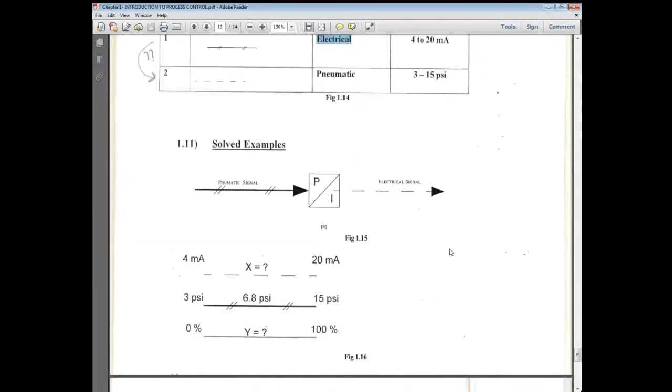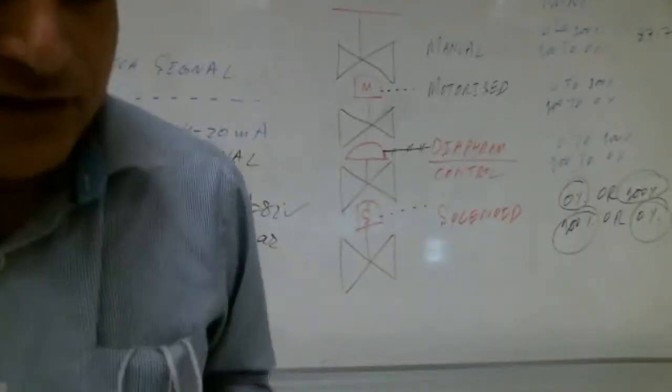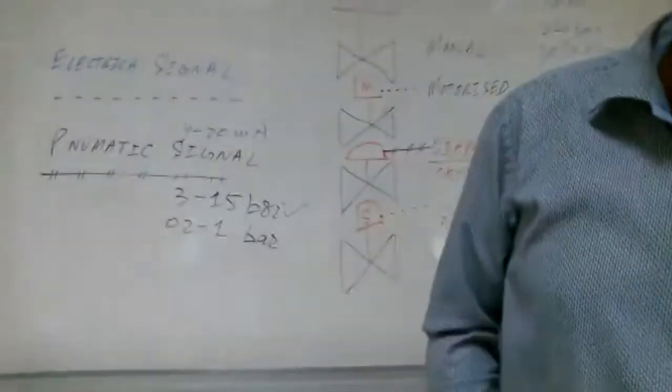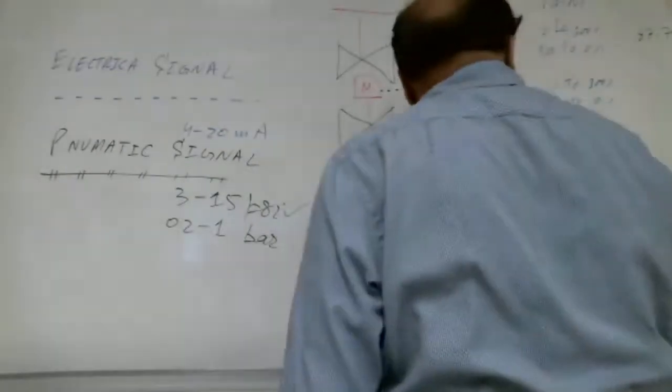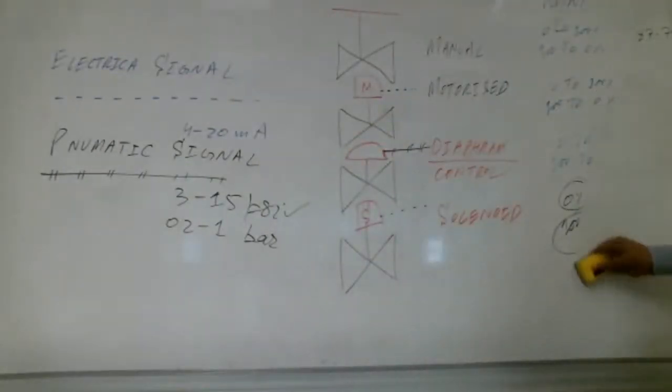Yes, teacher. So what is this example, Shabab? Somebody gonna explain to us? It's a converter, teacher. Which type of converter, Shabab? P to I converter. Pneumatic to electrical, very good. It is a pneumatic to current converter. Very good, Shabab.